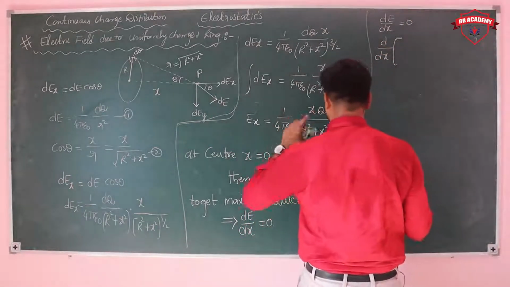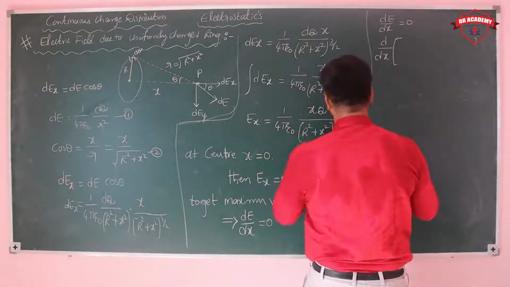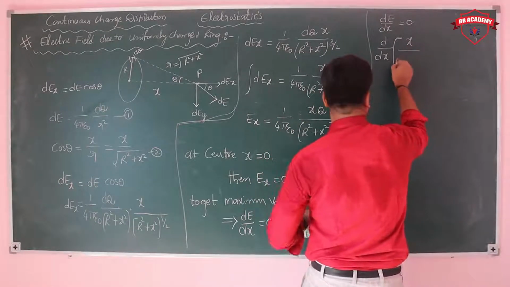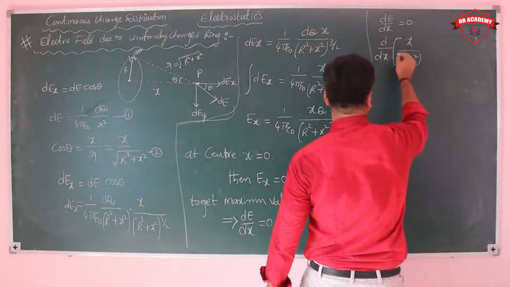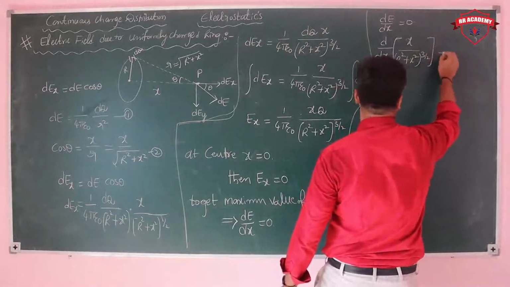Leaving aside the constant 1 by 4 pi epsilon naught and Q, we have d by dx of x upon (r square plus x square) whole power 3 by 2, which is equal to 0.